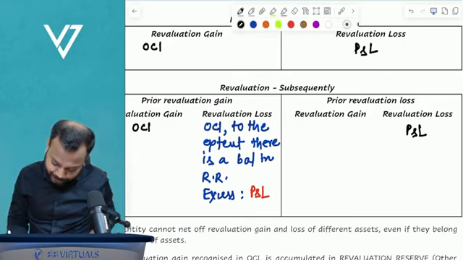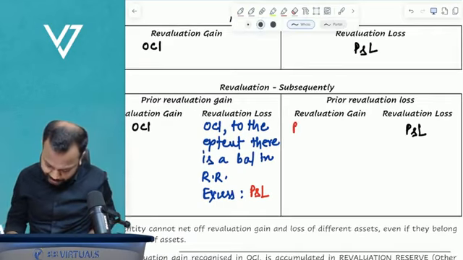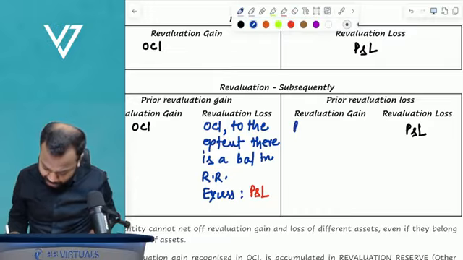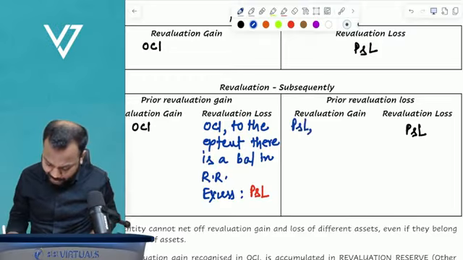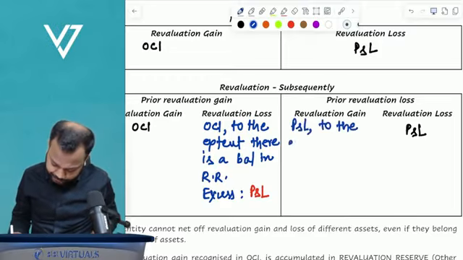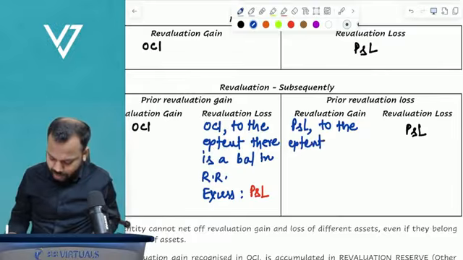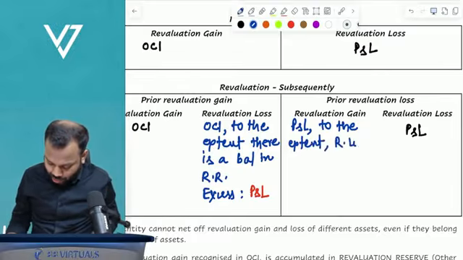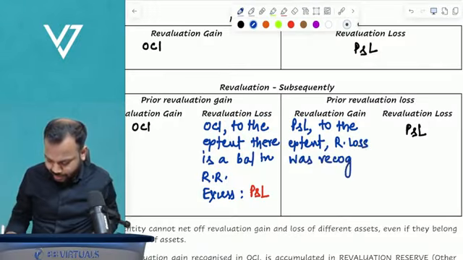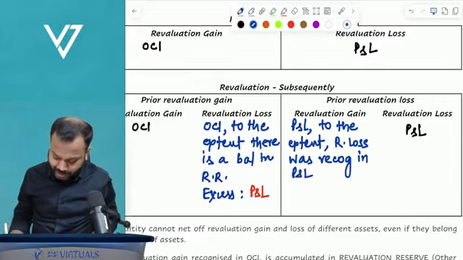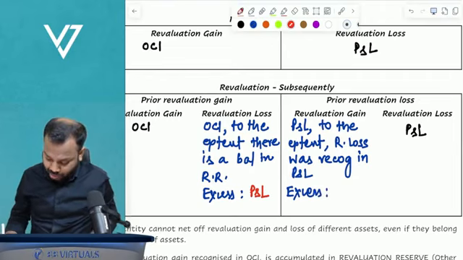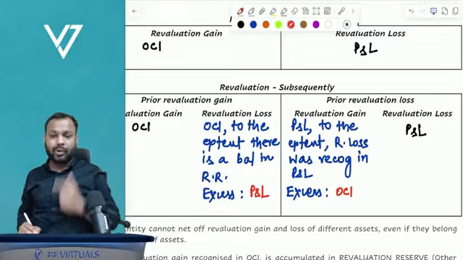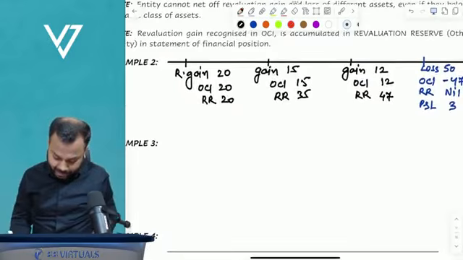So standard says that you will record this revaluation gain in P and L to the extent revaluation loss was recognized in P and L. Any excess will go to other comprehensive income. Let me explain using example.